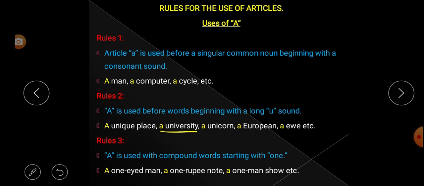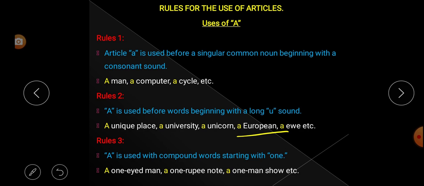Uni, U. Here also what happened? Long U sound is coming up. Next, a European. It begins with E. E is also a vowel. In the vowel we are supposed to use article an, but what happened? Though it is beginning with E, the sound is long U sound.